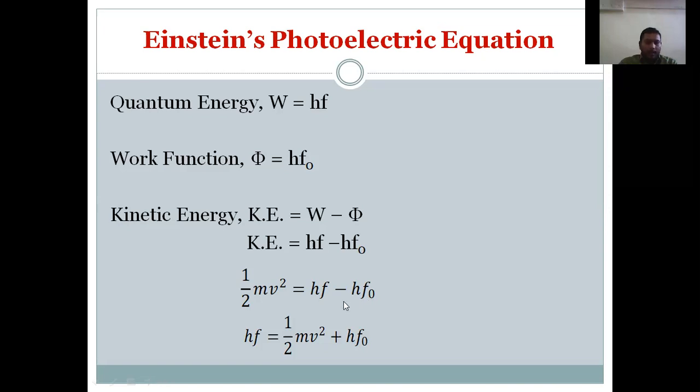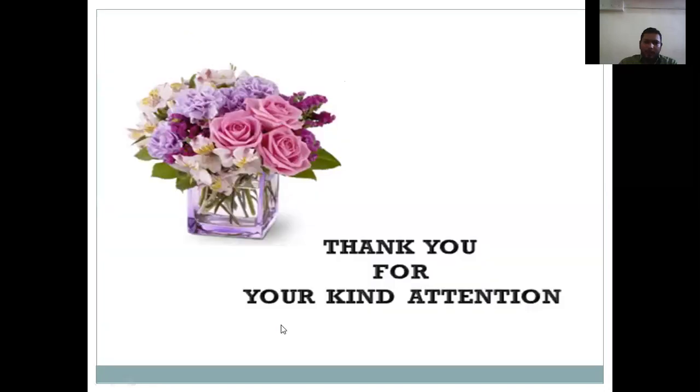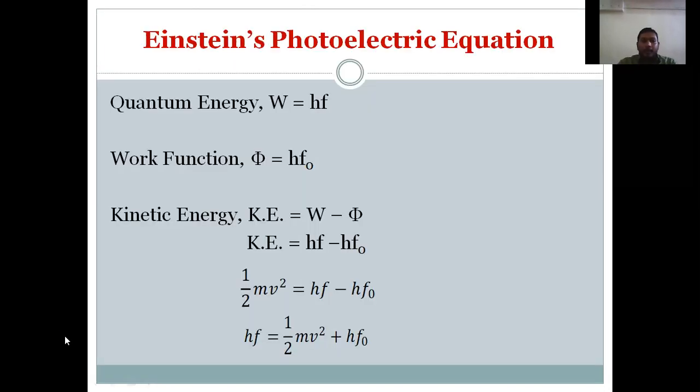On transposing the quantum energy to the LHS and kinetic energy to the RHS, we will get this particular equation, that is, hf is equal to half mv square plus hf naught. And this particular equation is known as the photoelectric equation. So this is all about the photoelectric effect.